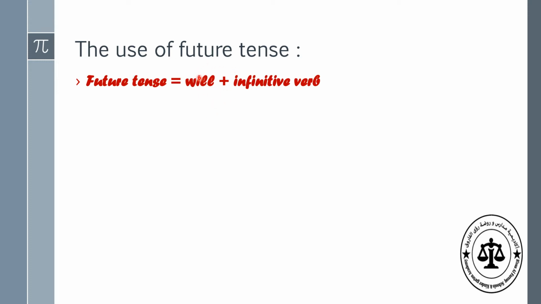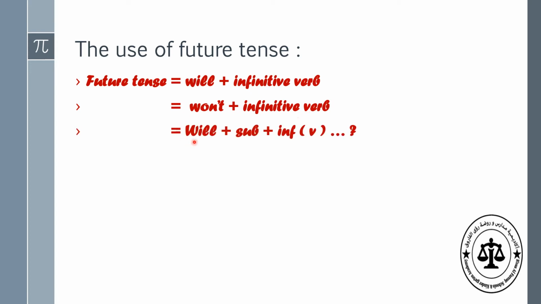In positive or affirmative sentences, we use subject, will, with infinitive verb. In negative form, subject, will not or won't, with infinitive verb. In interrogative form, we start by using will in yes or no questions, the subject, then the infinitive verb and complement, or we can use a WH word, will, subject, infinitive verb, then the complement.